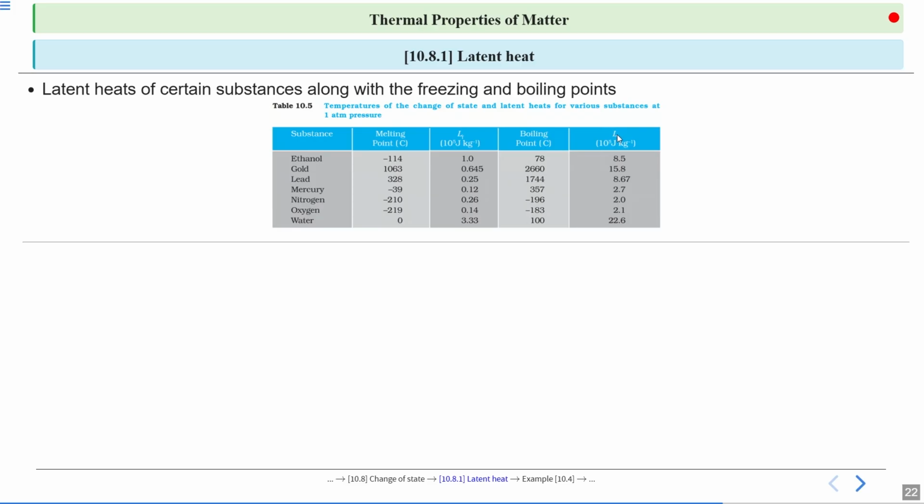Similarly, LV, in order, 10 raised to the 5 joule per kg: ethanol 1.5, gold 15.8, lead 8.67, mercury 2.7, nitrogen 2.0, oxygen 2.1 and water 22.6. Alright, so these are the latent heats of some substances.